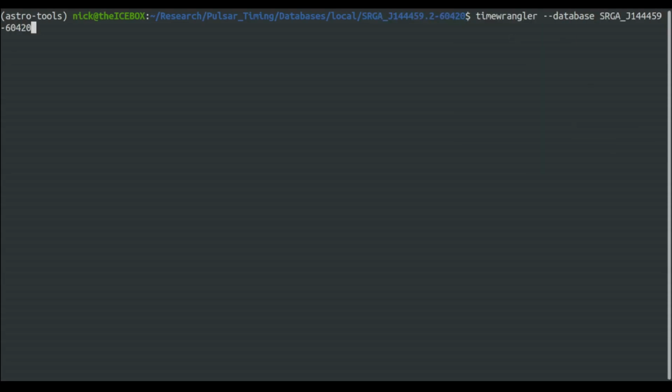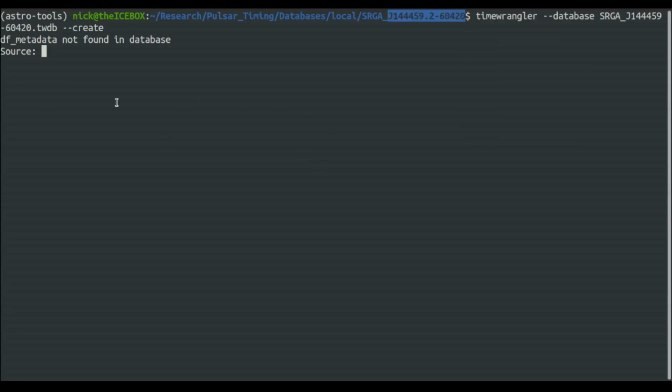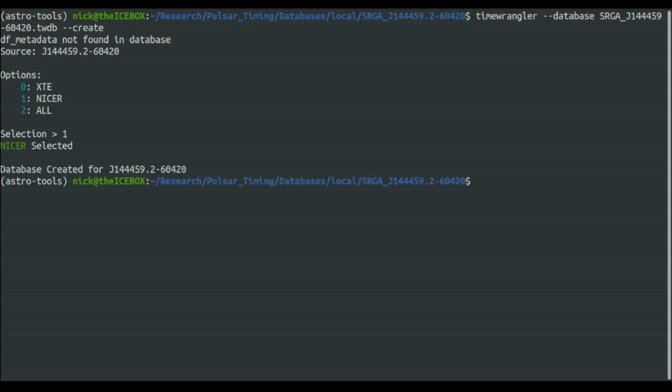Alright, and then it's just going to get the name .twdb for Time Wrangler database, and we're going to tell it to create it. It's going to ask us for the source, which is just, rather conveniently, whatever resolved from the HEASARC from before. And we just want the nicer stuff. So it's just going to create this database here for us.